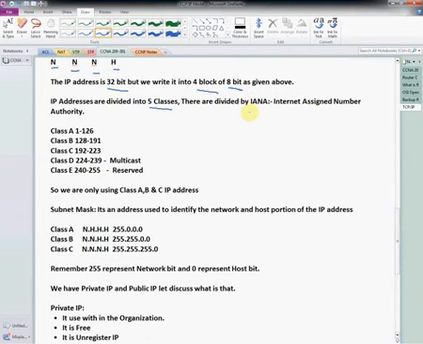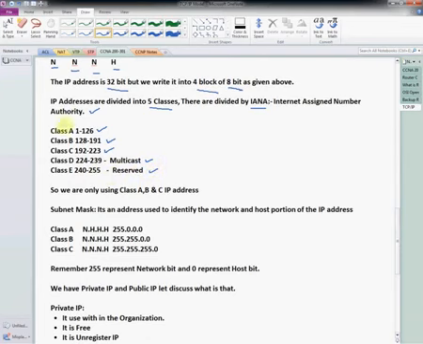Who is dividing them? It is IANA, the company who is giving the IP addresses, known as the Internet Assigned Numbers Authority. The classes are class A, B, C, D, E. Class A is starting IP from 1 to 126, class B is from 128 to 191, class C is from 192 to 223, and class D is 224 to 239, which is used for multicast, and class E is 240 to 255, reserved for research and so on.